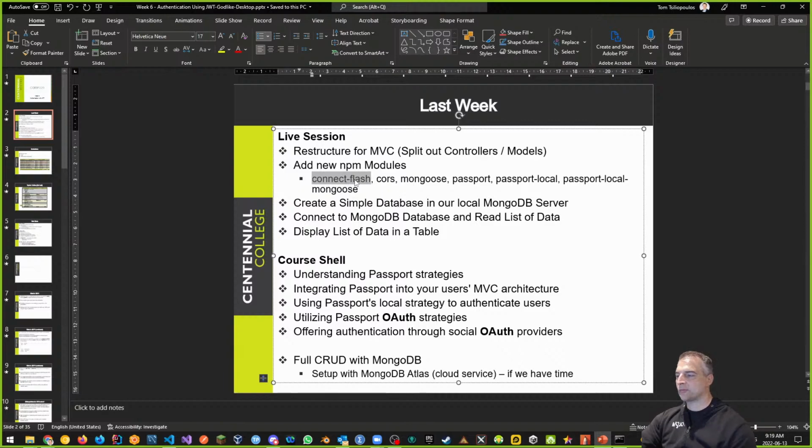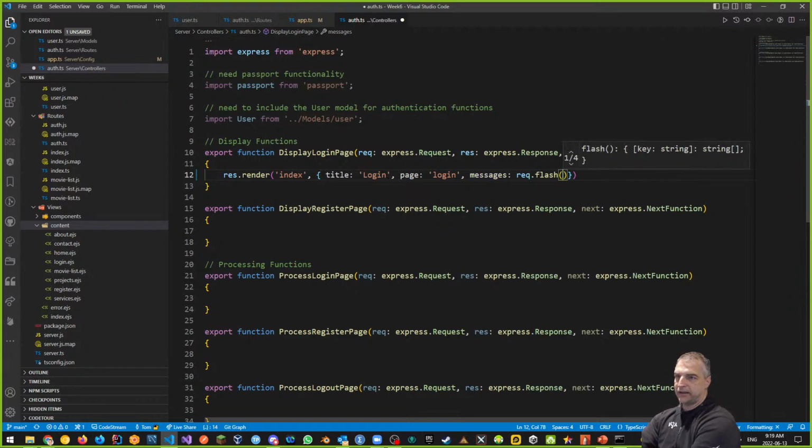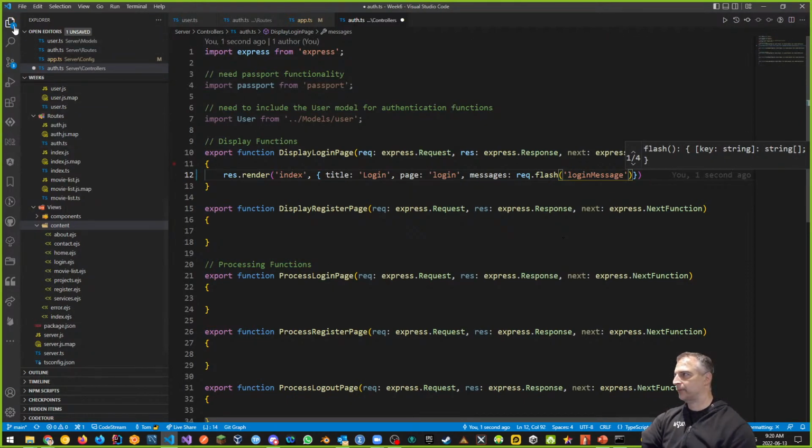So that way, if I refresh my page, because if I was to click submit on any form, my page would be refreshed, and I would lose the message. But instead of losing it, Connect Flash keeps that message in memory or on the server. And then what it allows me to do is send the message to my page if necessary. I need to give Connect Flash a key, which I'm looking up, which is going to be the login message. If I have a message, it's going to send the login message to my page. That's what it's going to do. Okay, so that's the one change that I've made so far in my display login page.